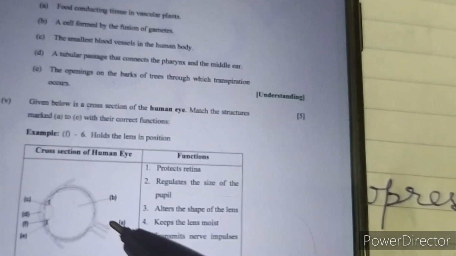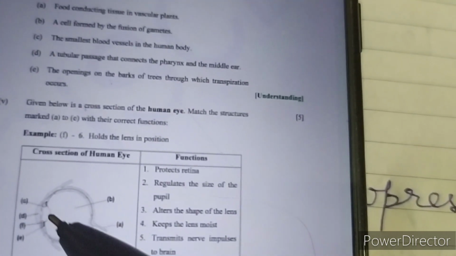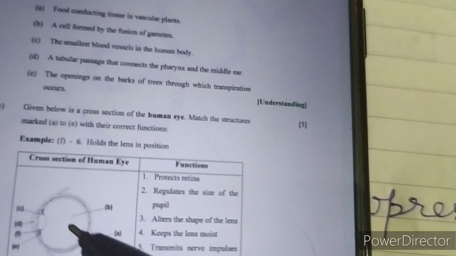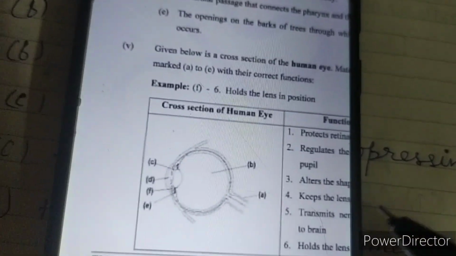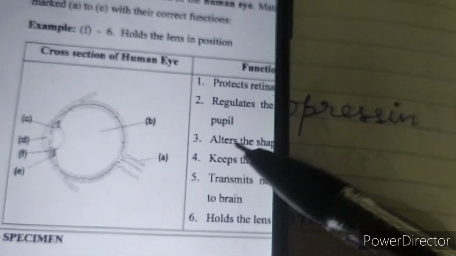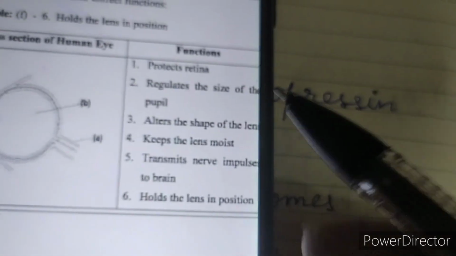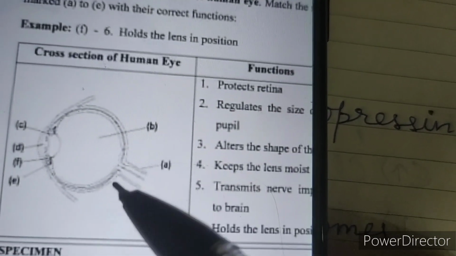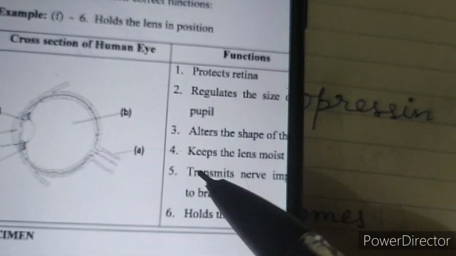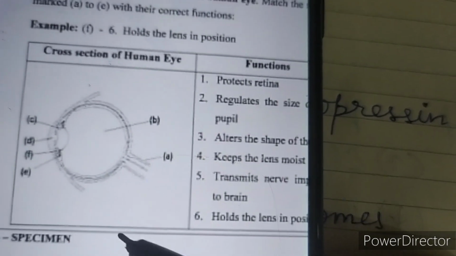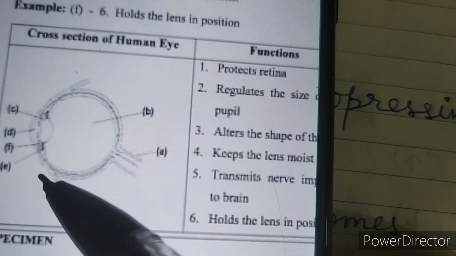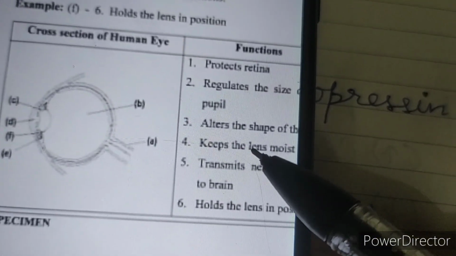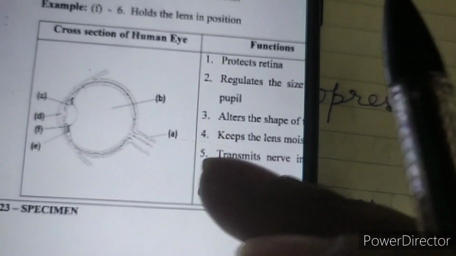C is the suspensory ligament, which regulates the size of the... Okay, next is C, that is the iris, and the answer is it regulates the size of the pupil. Next is D, that is the aqueous humor, and the answer is 4, keeps the lens moist. And E is... the only function remaining here is 3, that alters the shape of the lens.